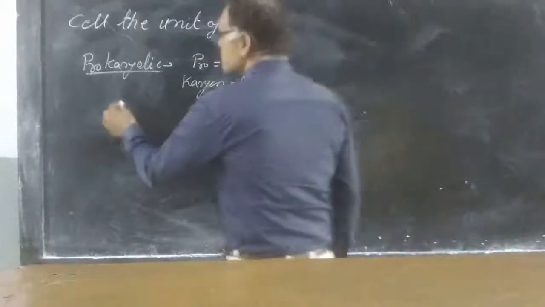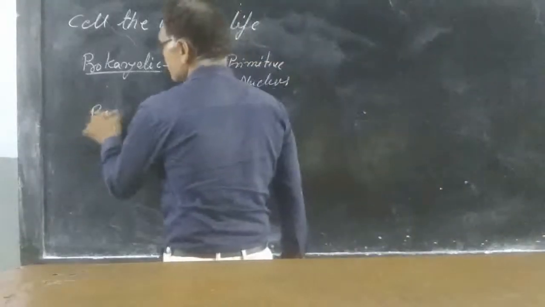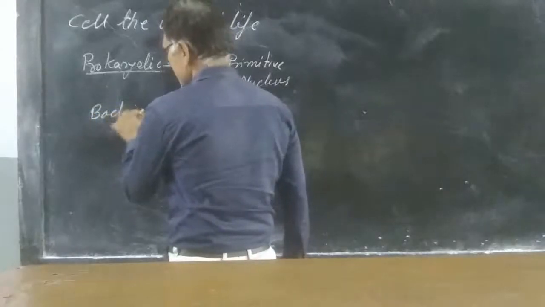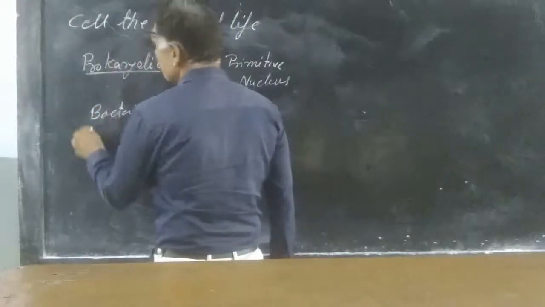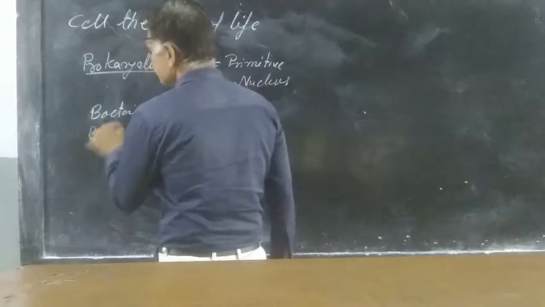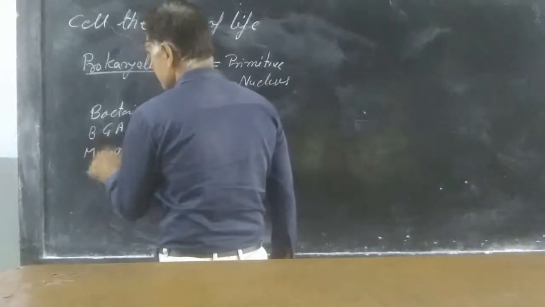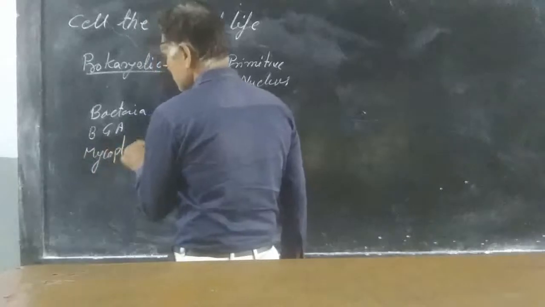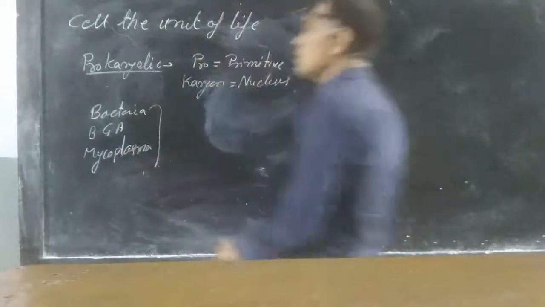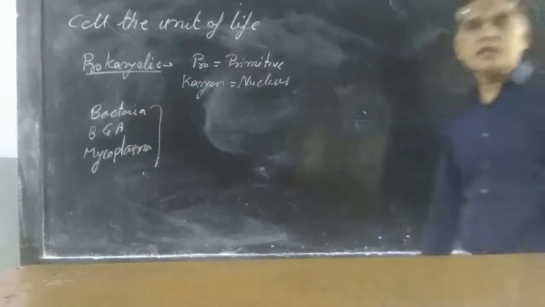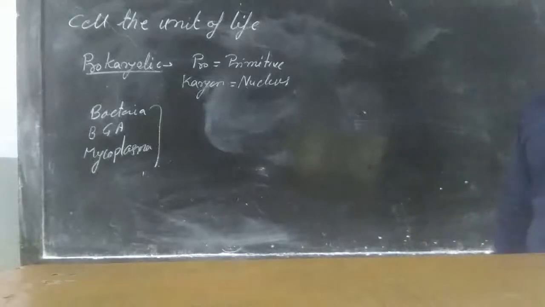Especially it includes bacteria, blue-green algae, and mycoplasma. All these organisms are included in the prokaryotic cells.